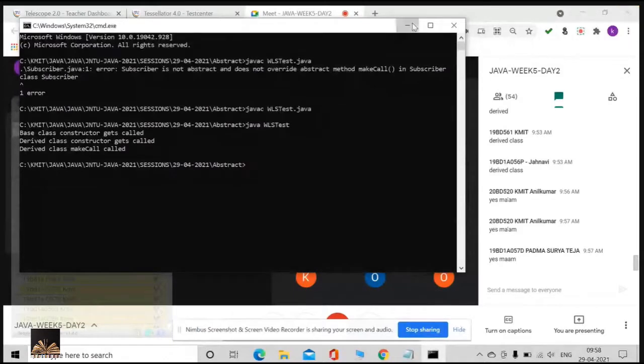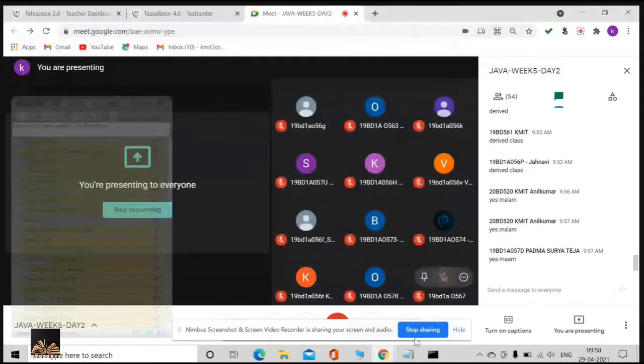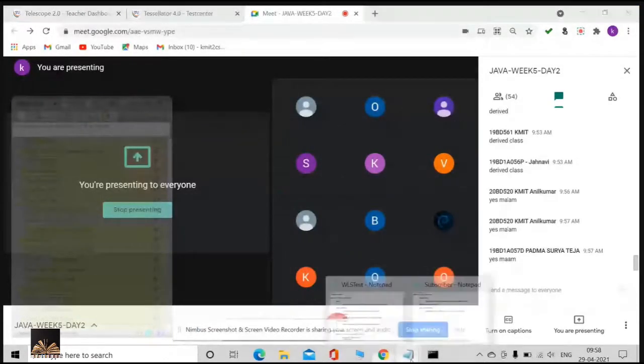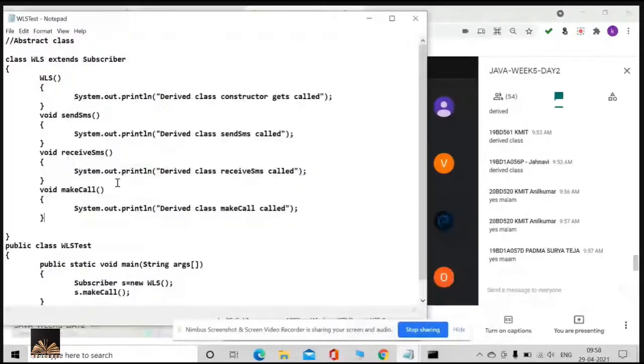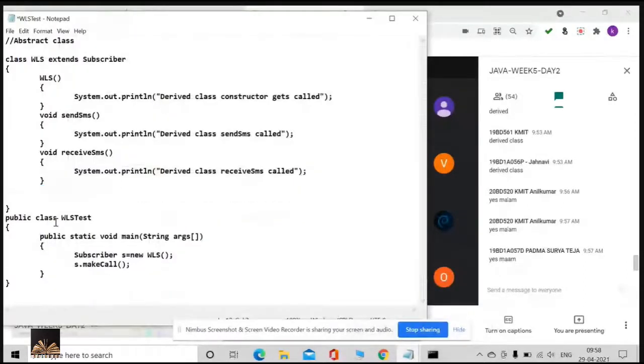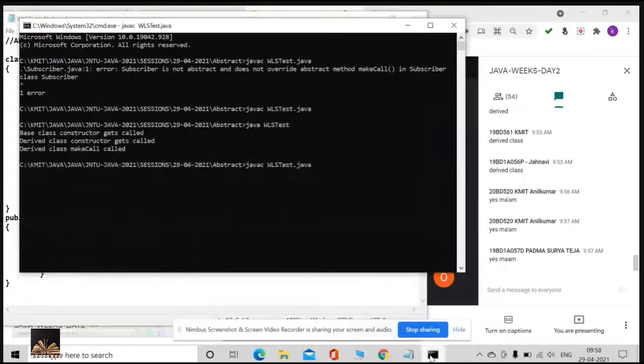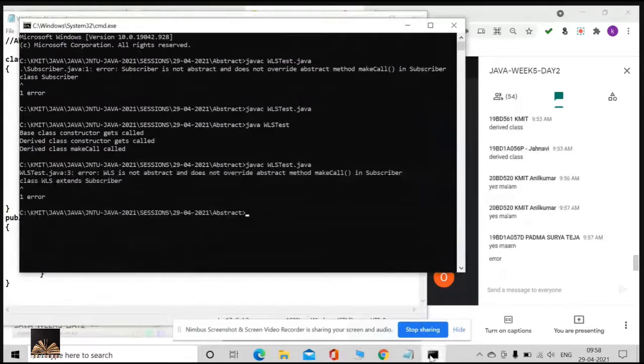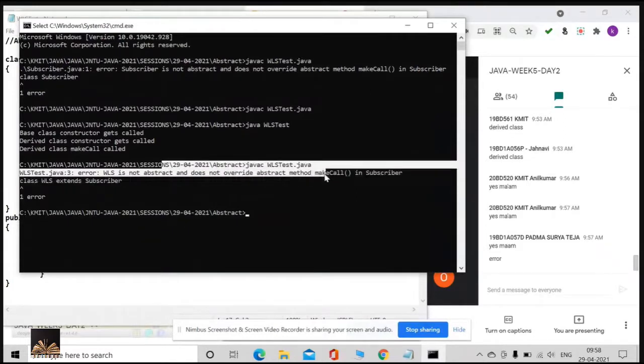And now what I'm going to show you is, if I remove this make call, what is going to happen? Have a look at this error. The error is going to be WLS is not abstract and does not override abstract method make call.